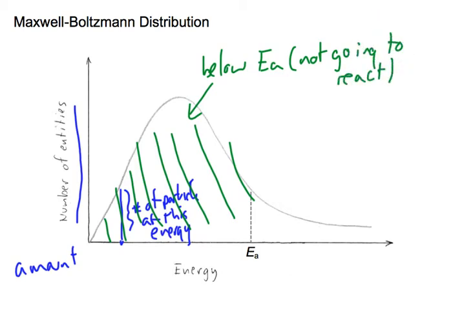So they're just buzzing around, and they could be colliding with appropriate orientation, but they're not going to react because they're below activation energy. And above activation energy, you have particles that have the potential to react, so could react if orientation is sufficient, if they collide appropriately, because they do have sufficient energy.